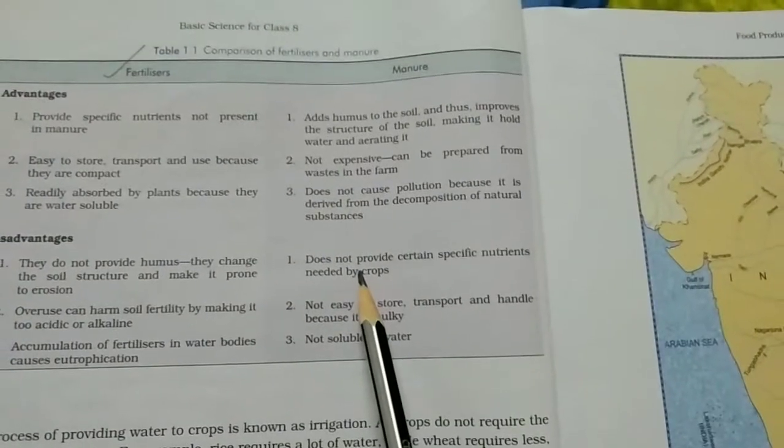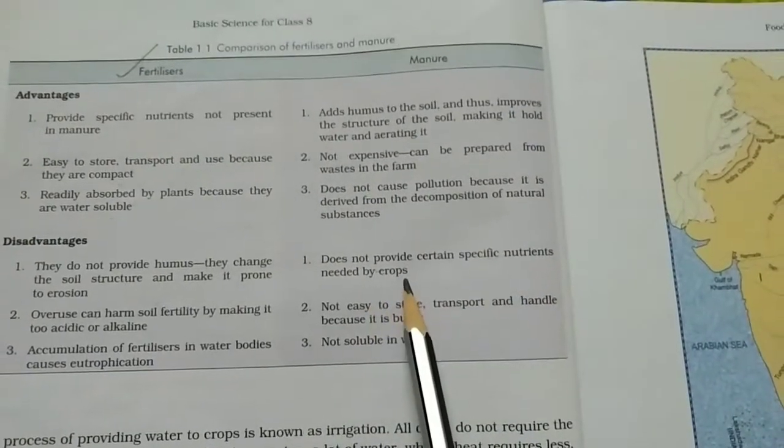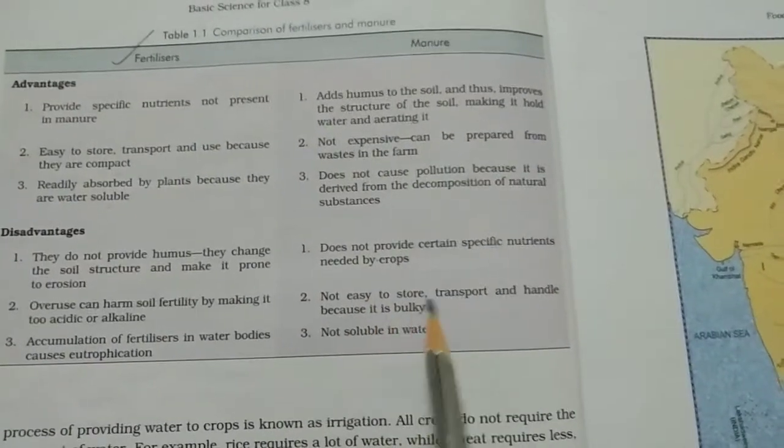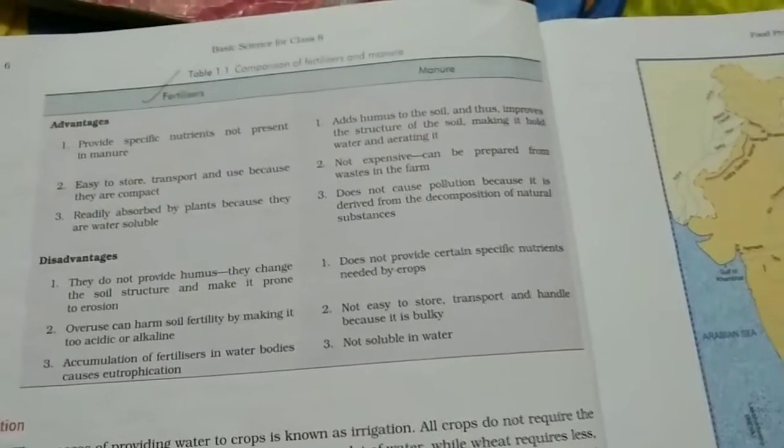And the disadvantages of manure: it does not provide certain specific nutrients needed by crops. They are not easy to store, transport and handle because they are bulky, and they are not soluble in water. Okay children, now we will discuss the questions regarding this video.